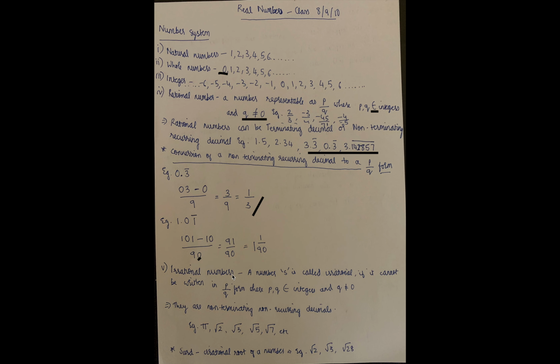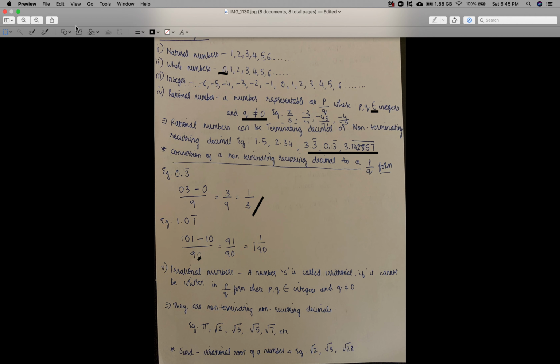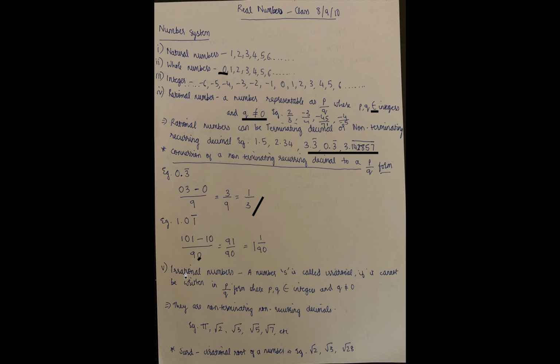Irrational numbers. So what is an irrational number? A number is called irrational if it cannot be written in p by q form, where p and q are integers and q is not equal to 0. They are always non-terminating, non-recurring decimals. This is one thing you have to remember.